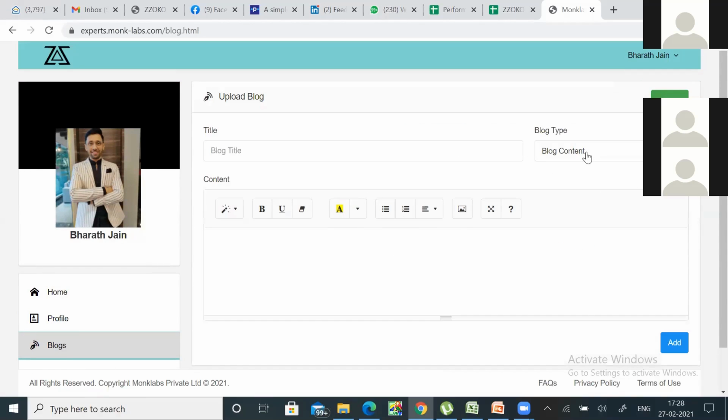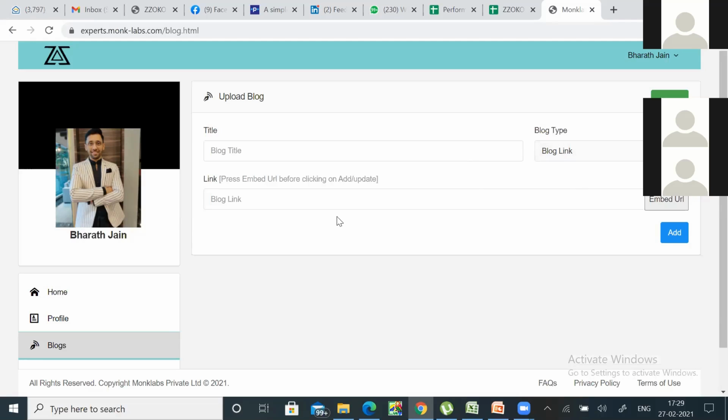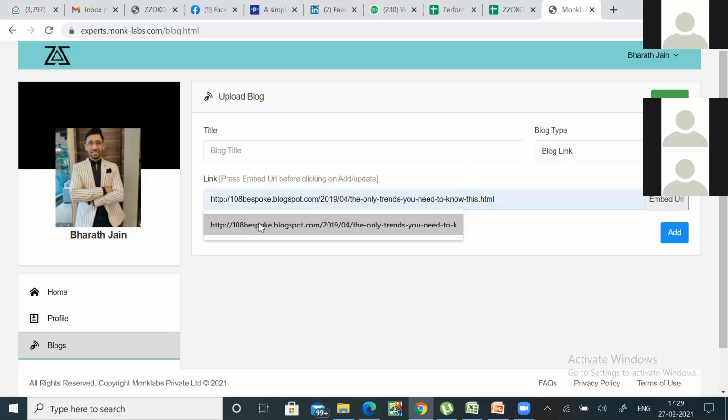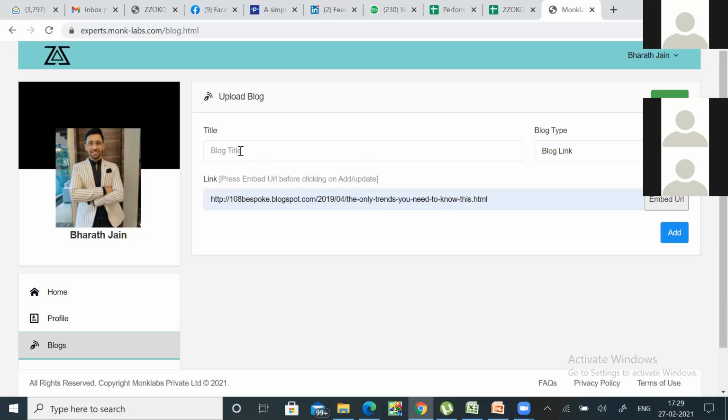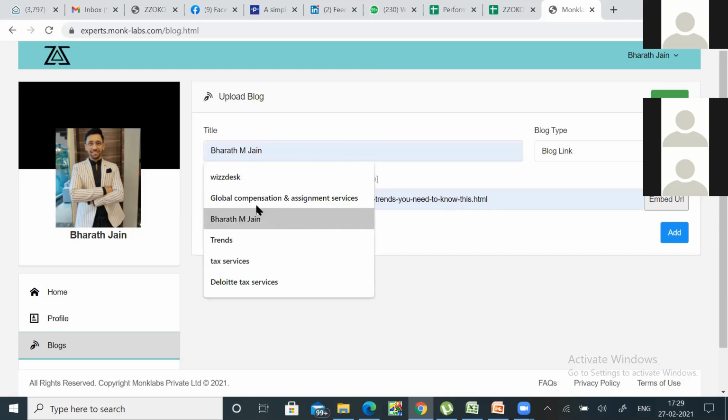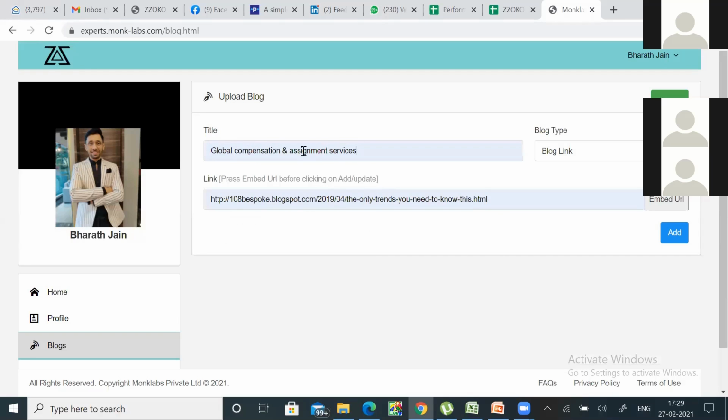There are two ways to add a blog. Either if you just have a blog written down, it's not published anywhere, you copy paste it. You can add pictures. It's a very simple editing software that we've used at the back end. And then the second way is you just can go put a blog link. Put a blog link, like example, I put this link, put a title. I'm just going to put any title. Actually, it doesn't make sense with the blog, but just put the relevant title here